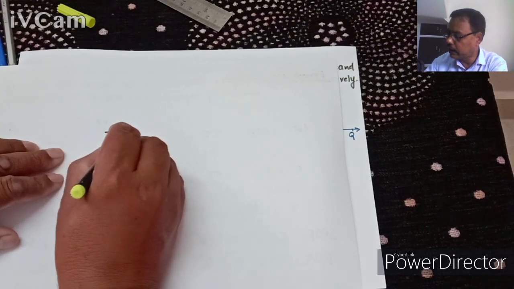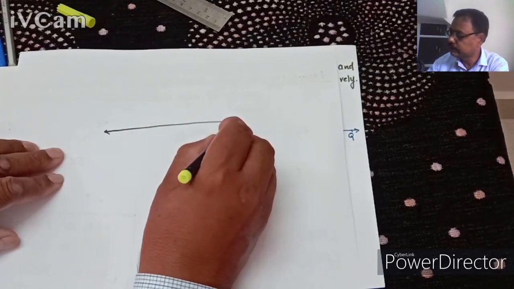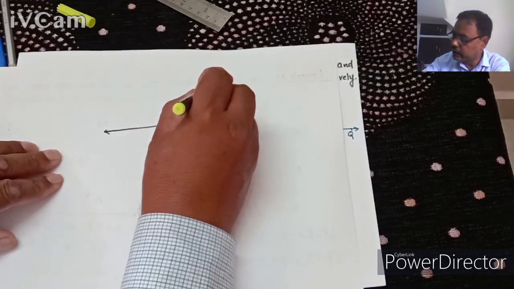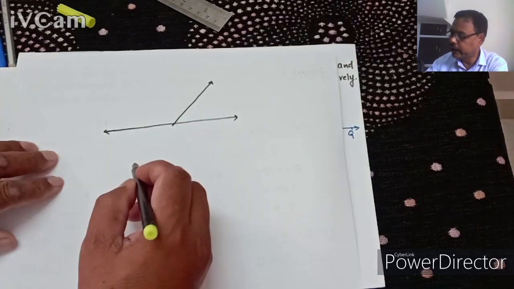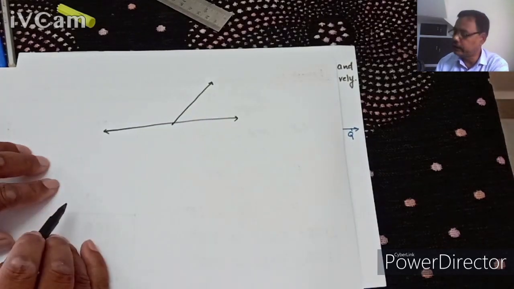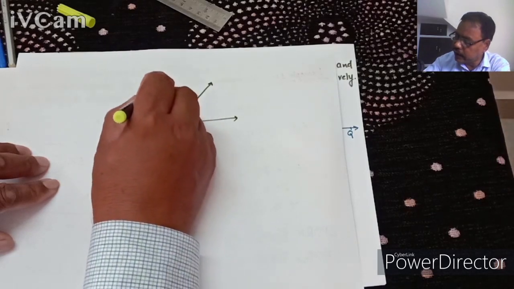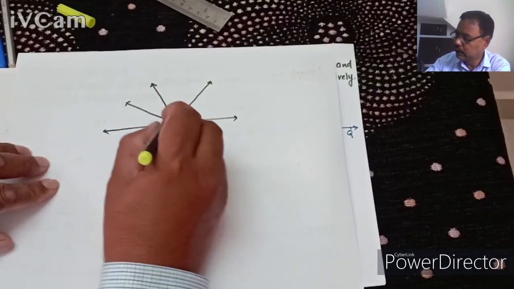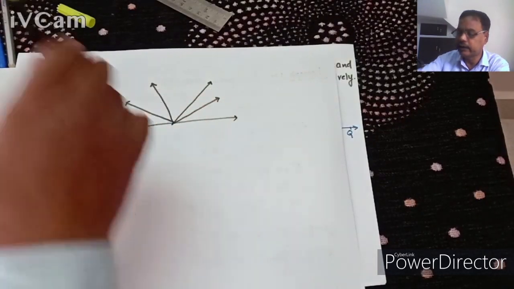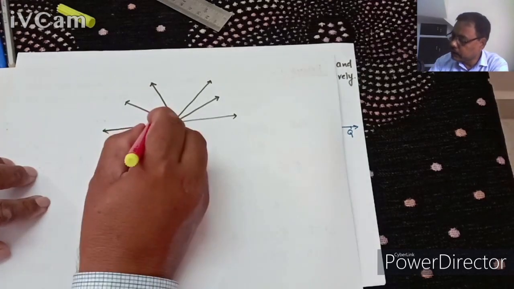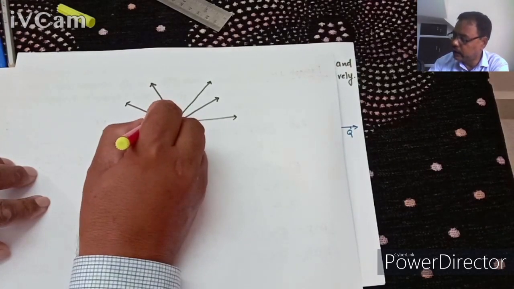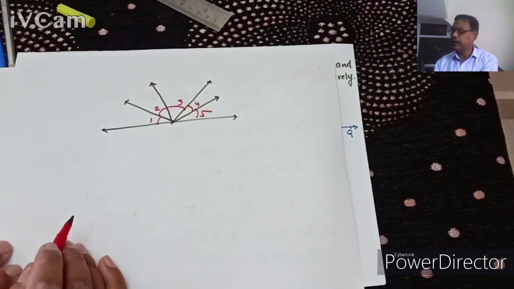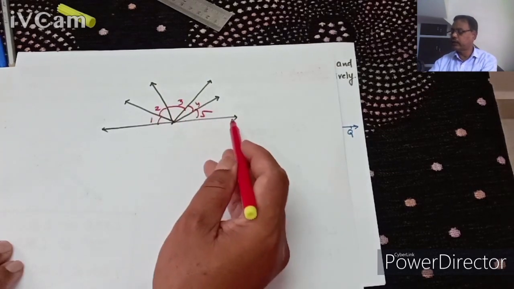Let us suppose a line is here, and a ray stands on it. We know that this angle plus this angle will be equal to 180 degree. If let us suppose some more rays are here, one more ray, one more ray, one more ray. So let us suppose this is angle 1, this is angle 2, this is angle 3, this is angle 4, this is angle 5.